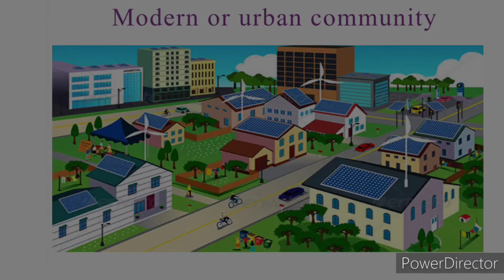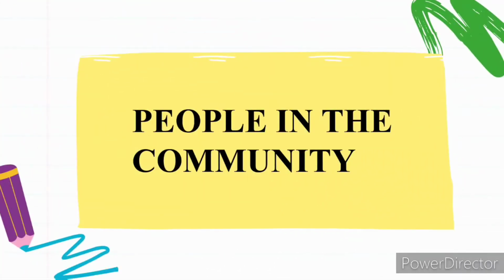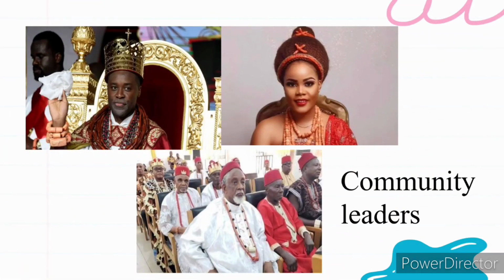Now let's look at people in the community. A community consists of many different groups of people, such as community leaders. Community leaders include kings, queens, and chiefs that rule the community.